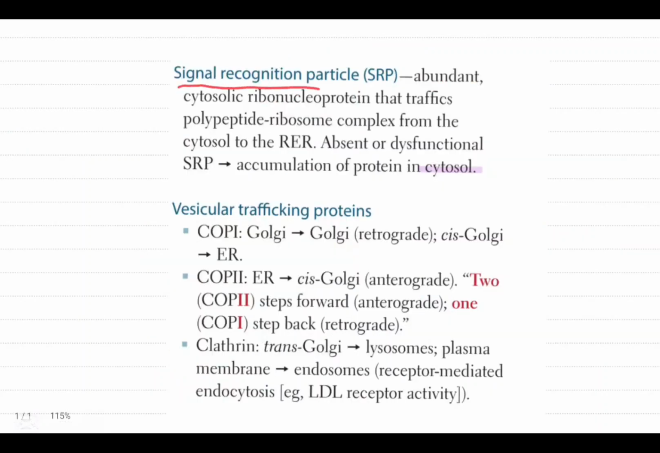Signal recognition particles, or SRP, are abundant cytosolic ribonucleoproteins that traffic the polypeptide-ribosome complex from the cytosol to the rough endoplasmic reticulum. When the signal recognition particle, or SRP, is absent or dysfunctional, proteins accumulate in the cytosol.